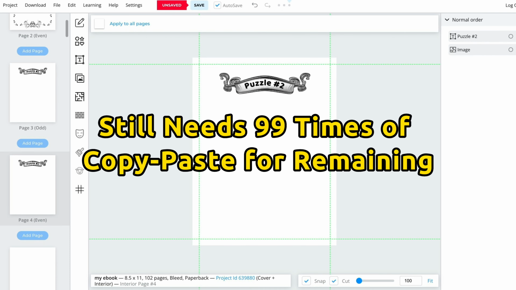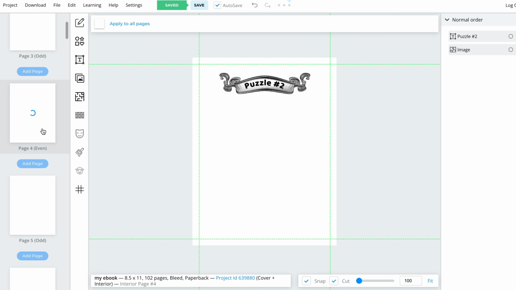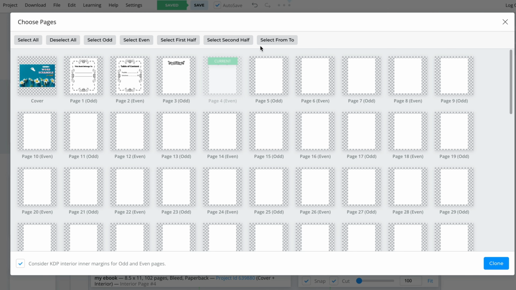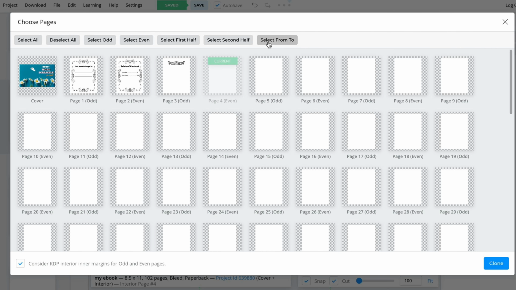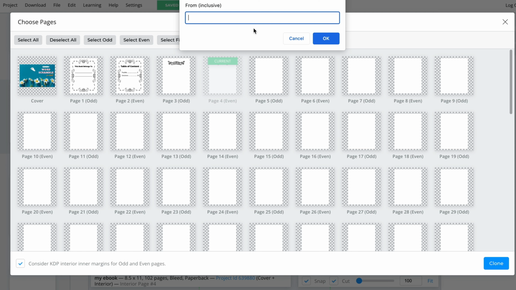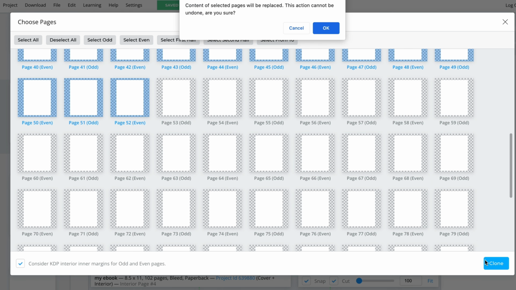However, this method still involves a lot of manual work for all the remaining pages. To make it even more efficient, there is another trick. You can right-click on an existing page and select Clone the Page. Then, you can multi-select the pages that you want to clone this page to, using the range selector to quickly target consecutive pages. For example, if you want to clone to all the remaining puzzle pages, from 5 to 52, you can just select those pages and clone them.